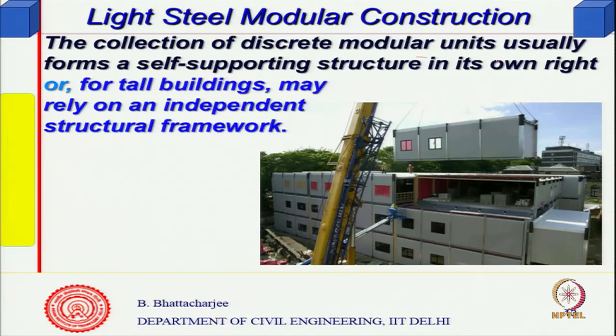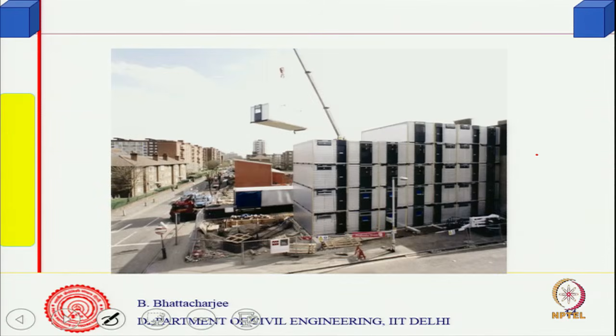The collection of discrete modules usually forms a self-supporting structure on its own. So, you stack them one over another. It is made of steel. Tall buildings may rely on an independent structural framework, so you can have a structural framework and then put them in. But otherwise, for a low-rise building, you can have simply modular steel boxes, three-dimensional space modules, prefabricated, lift them up and put them at the site.